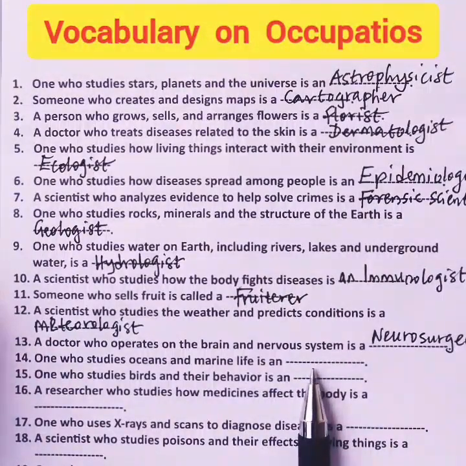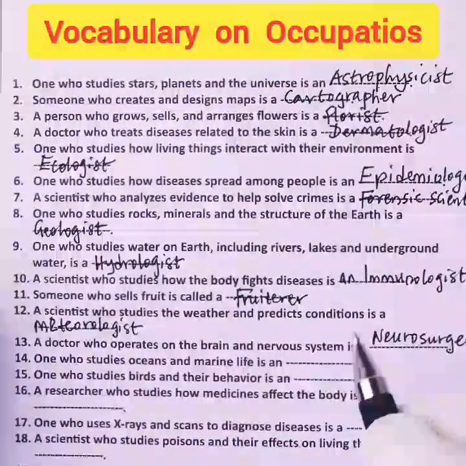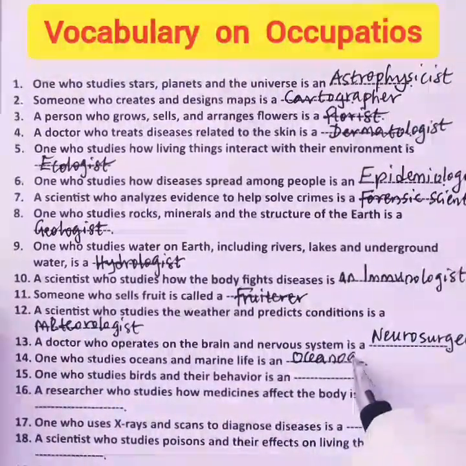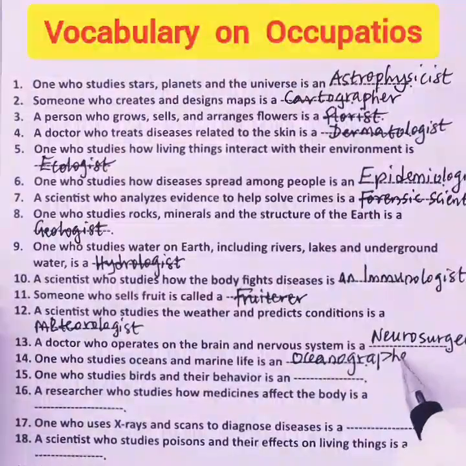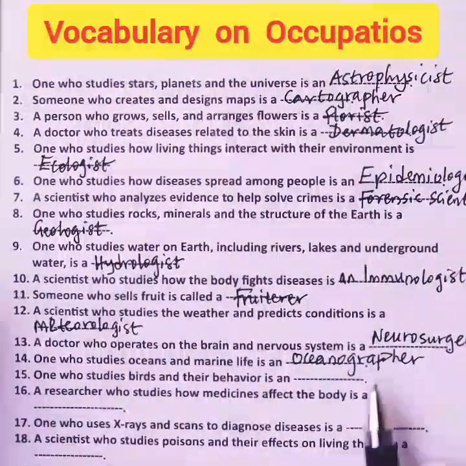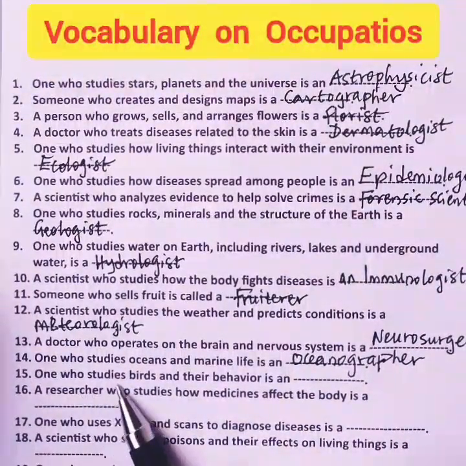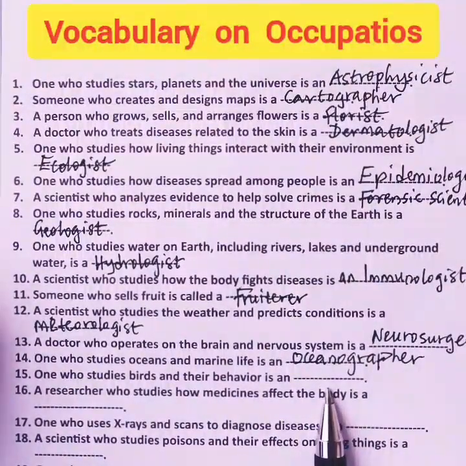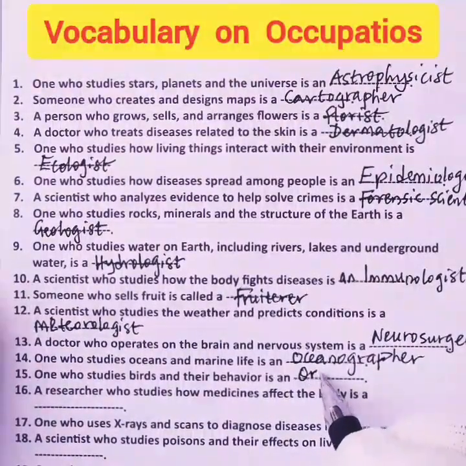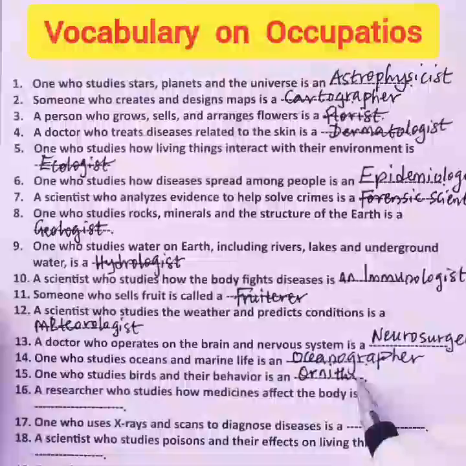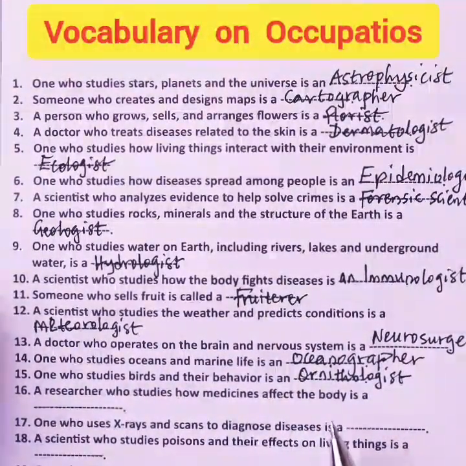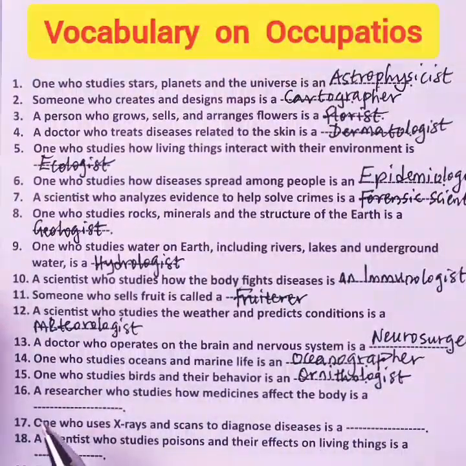14. One who studies oceans and marine life is an blank. What is the name? The name is oceanographer. Oceanographer. 15. One who studies birds and their behavior is an blank. The name is ornithologist. That's the name, ornithologist.